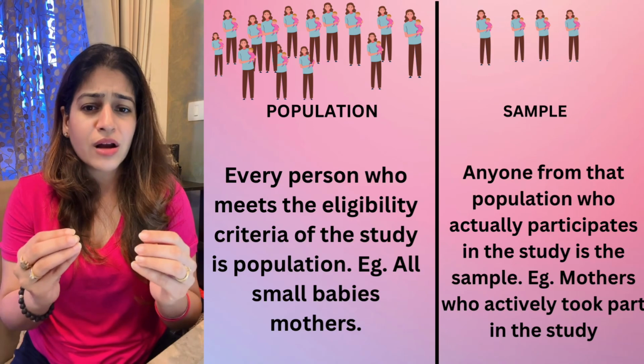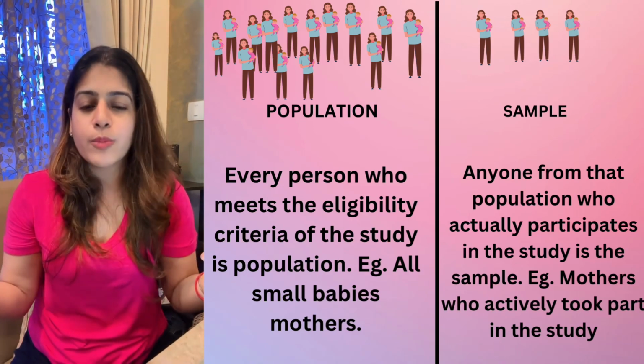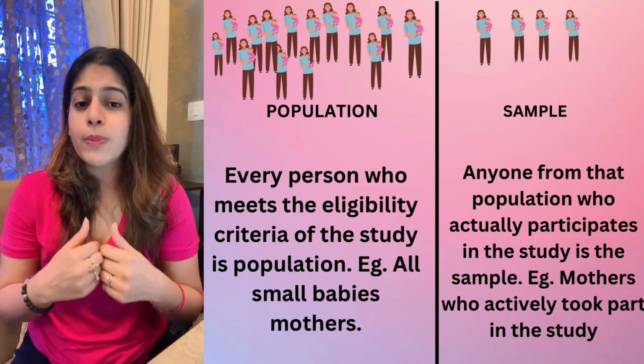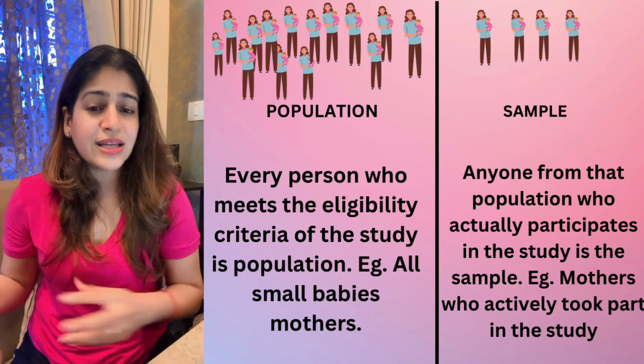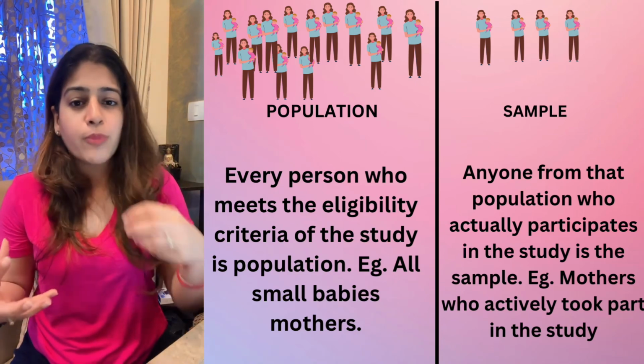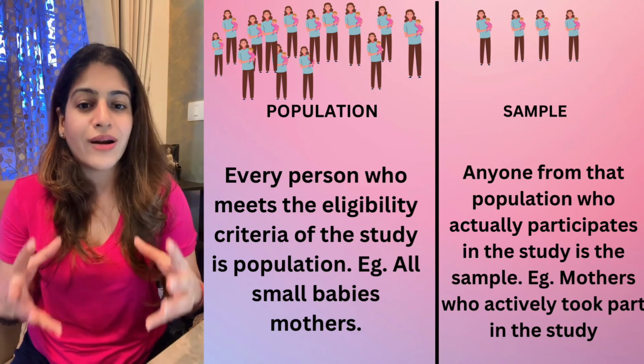Many students make a confusion. They think population is the world population, the whole country population. It is not that. Population are those people who fall into the eligibility criteria, and sample is out of that population. Anybody who is actually participating in my study is called a sample.